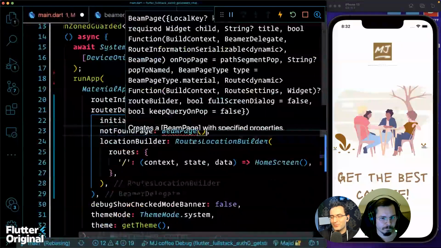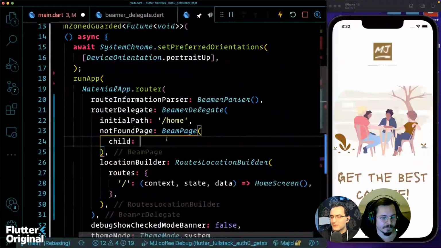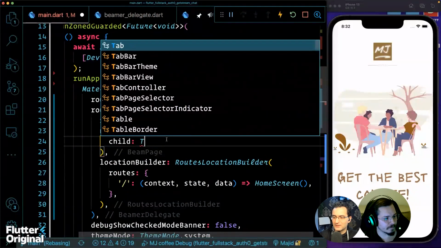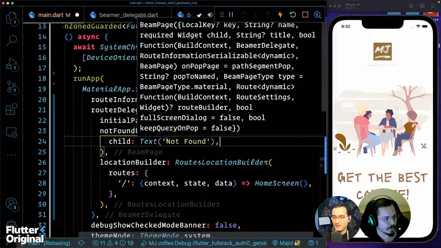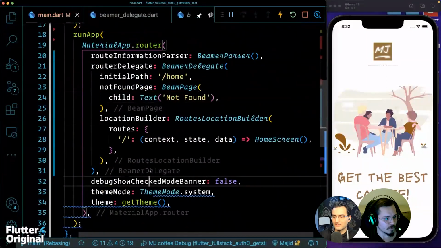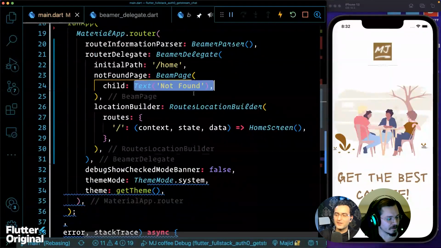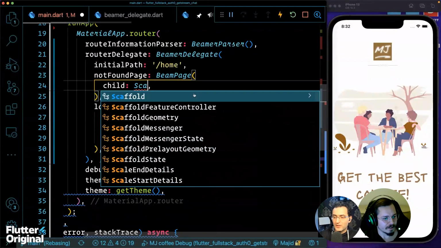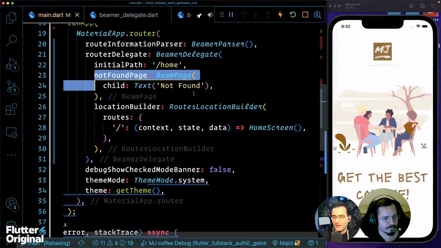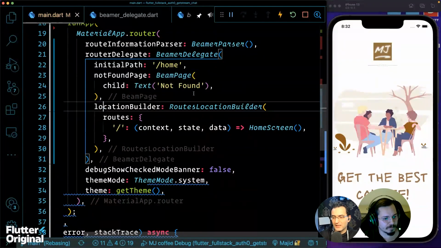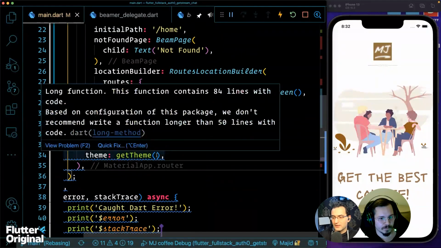Okay. Yeah, good. So this is going to be like a Beam page, right? I'd like to actually play around a little bit. So Beam page, and that's going to have a child, and I can pass a text right now and say not found, something like that. Well, probably, but that's not gonna look nice. I understand. But the whole idea is we can pass the widget, like we can say scaffold and so on. Okay, that's fine. The point here is we understand how we can override this, which is here, and that is really good.